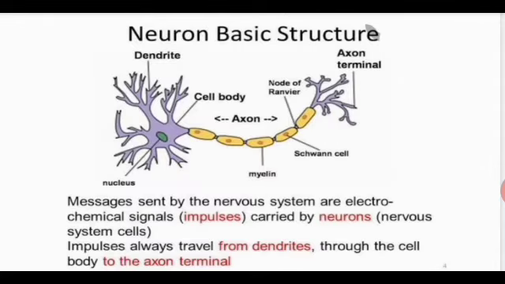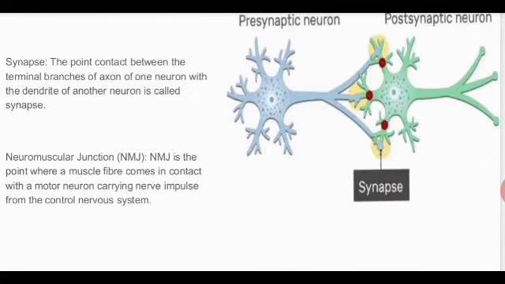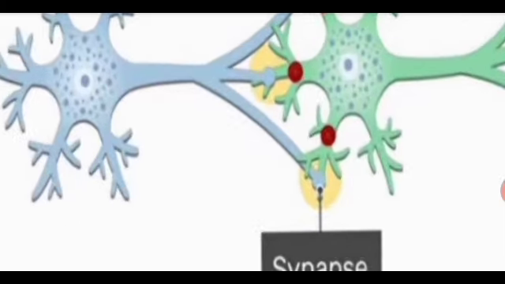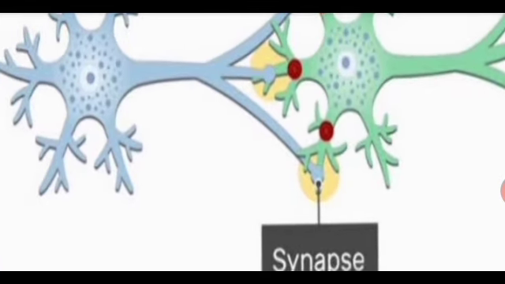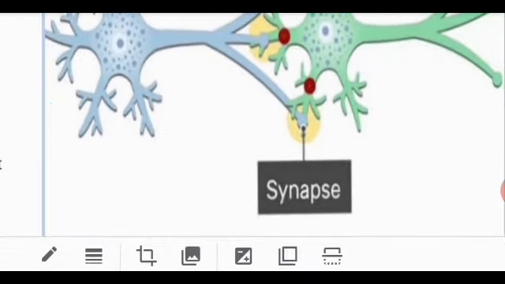This is the slide that I have already explained to you, the presynaptic and the postsynaptic neuron. Now you can see the red colored dot over here. That is a small gap. Just in front of that, you see the synapse.